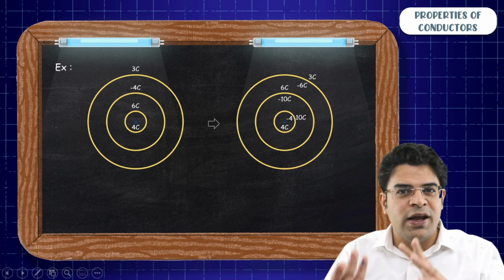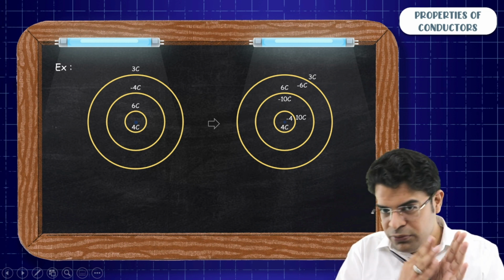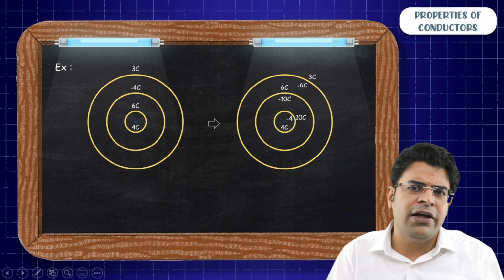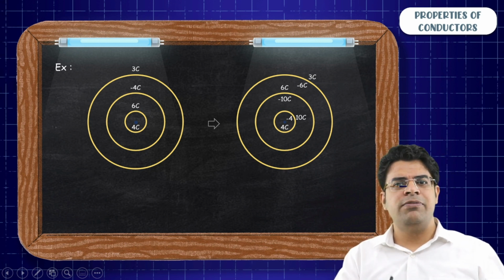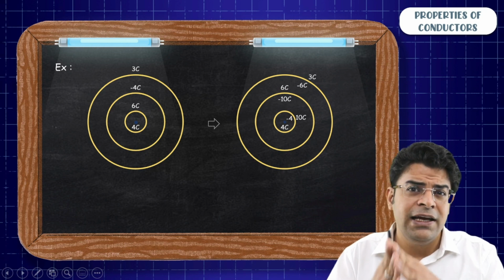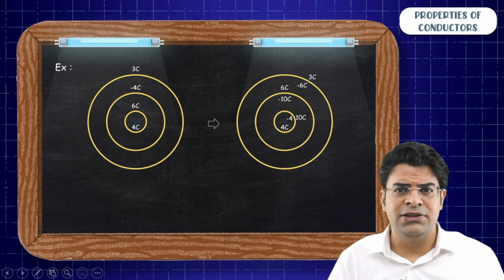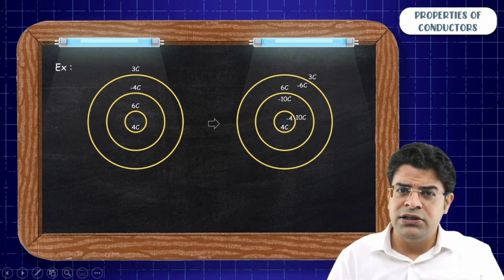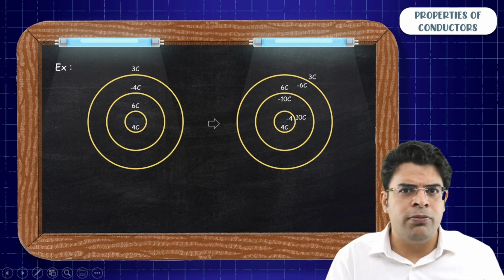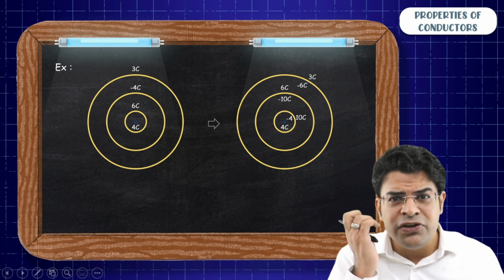If you are not able to calculate as fast as I do, beta, go through the examples after 1 day or 2 days once more. The examples will be again new to you, and you will be able to do this yourself in 10 seconds. What I find wrong with many students is this: they do not focus on theory. They're just like more numerical, more numerical, more numerical. If you will be well equipped with theory and basic maths, physics is super easy.